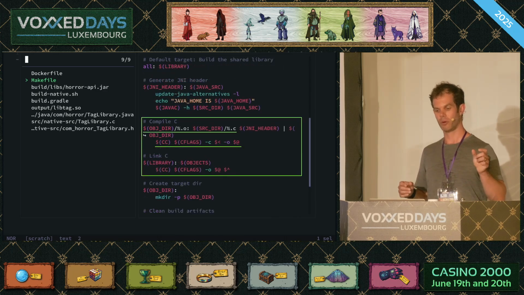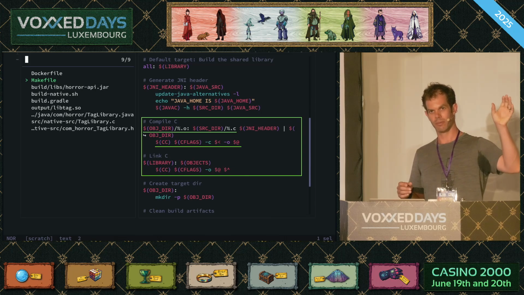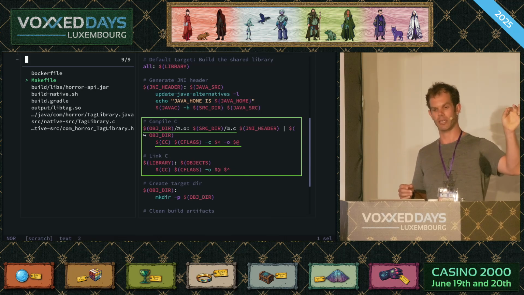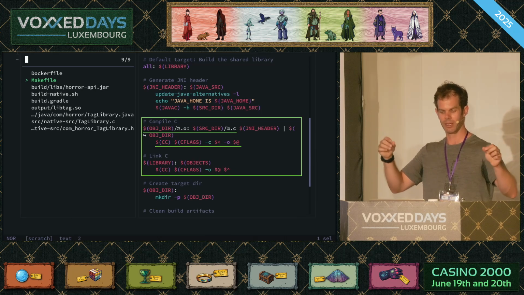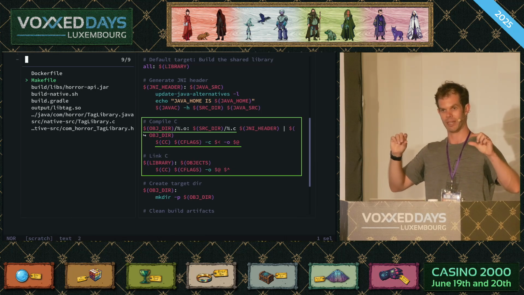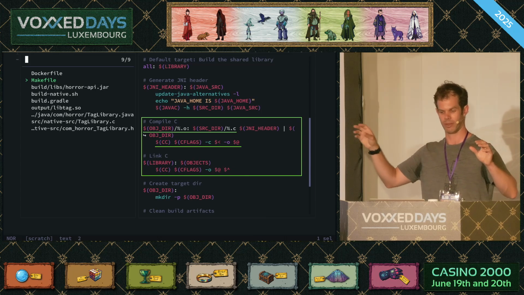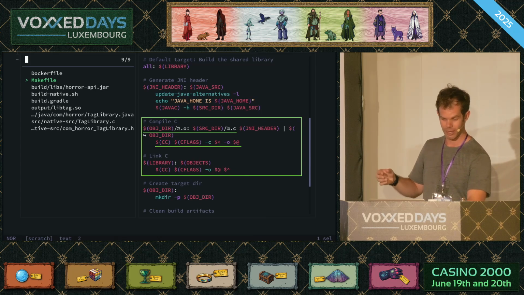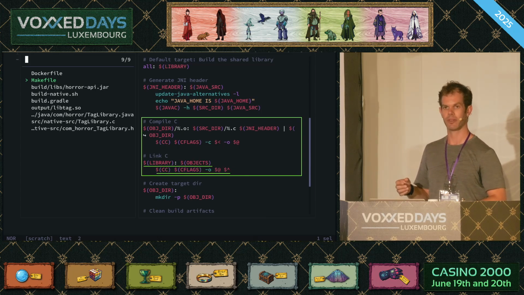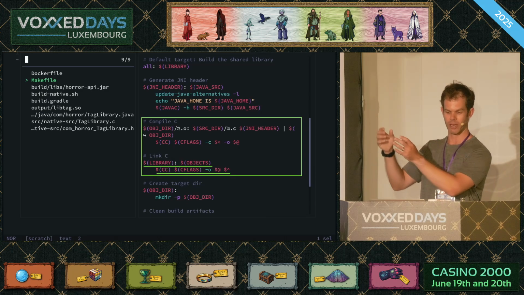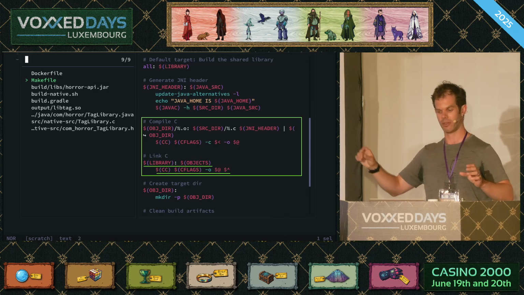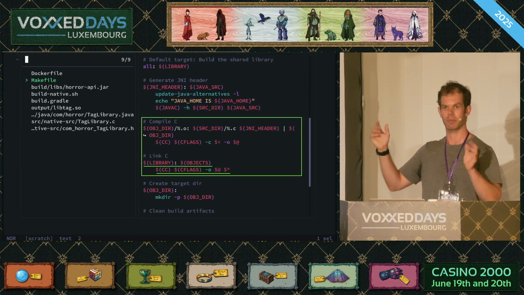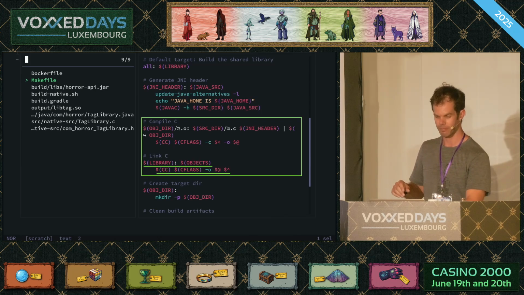The first one is a rule that says on the left of the colon, any file name .o that you need to build, you can take a file with the same name called .c, and you can run this cc step underneath with one as the input and one as the output. So that's the compilation step. This bit here is saying, now that you have all these objects, if you want to build the library, run cc again, pass all the objects in as a list, and write me out libtag.so or libtag.dylib.